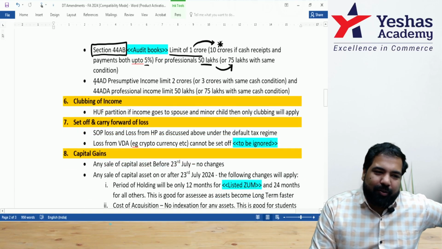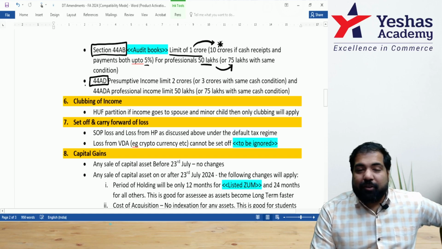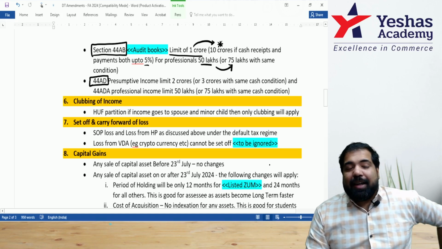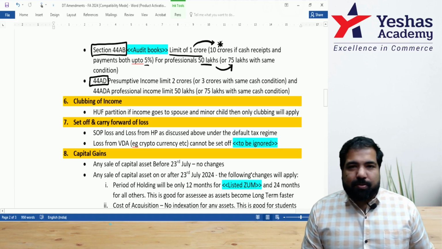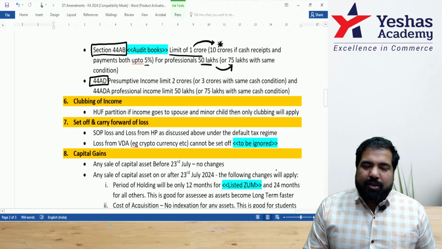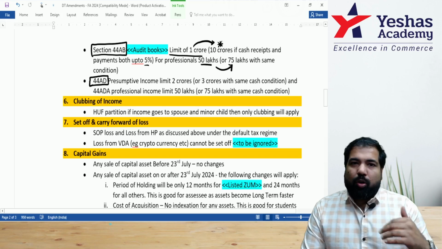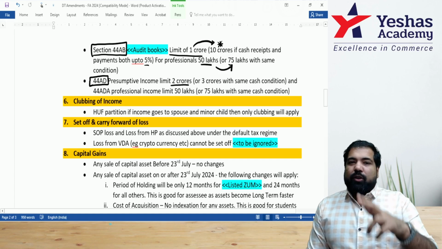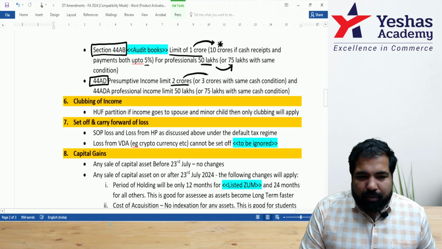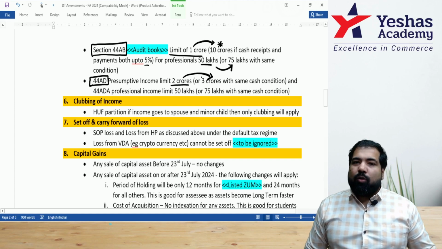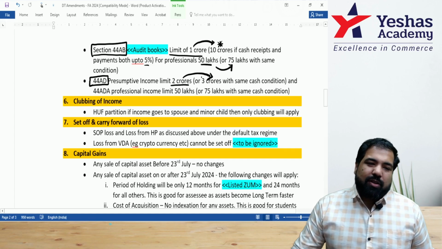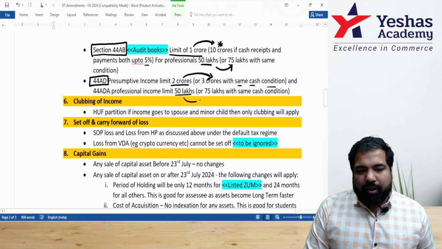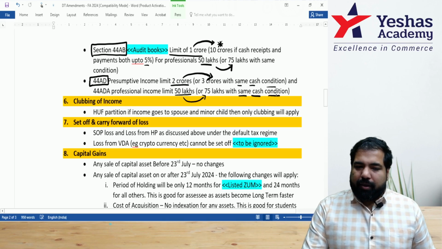Next, guys, is presumptive taxation. Life can get very, very simple and very, very easy if you go under presumptive taxation. That means you have to tell the government your turnover and they assume your profits to be 8% or 6%. You know this section already. Now, what is the change? Presumptive taxation, as a businessman, you could opt for it if your turnover is up to 2 crore, remember, right? Resident individual and turnover up to 2 crore. That 2 crore now has been increased to 3 crore. That means more people can go under presumptive income, but provided the cash transaction is up to 5%, same condition. And same for professional, 50 lakh to 75 lakh if the conditions of cash are met.